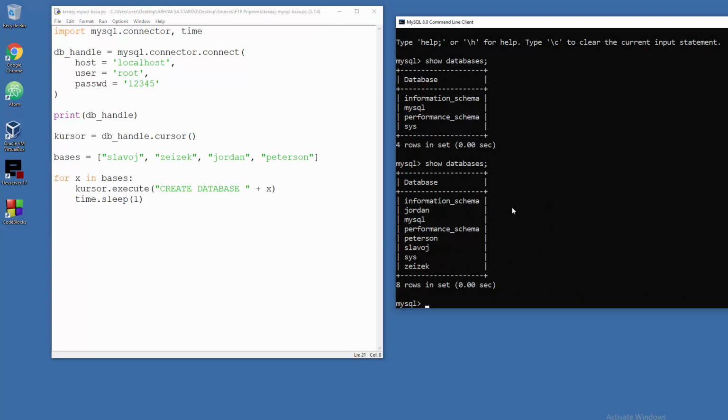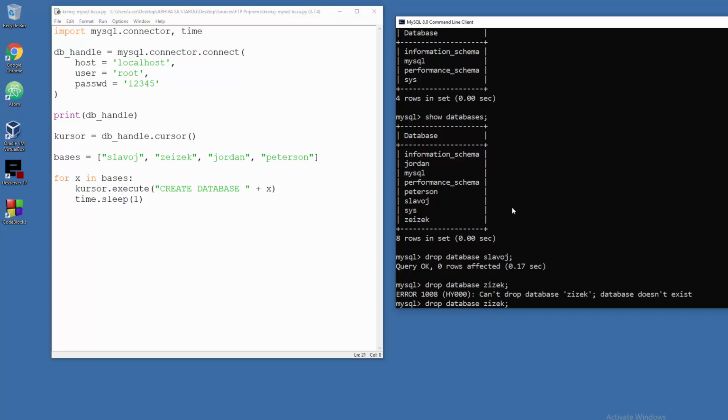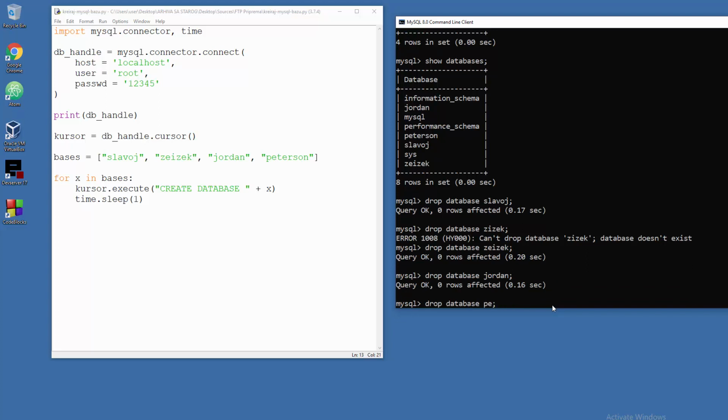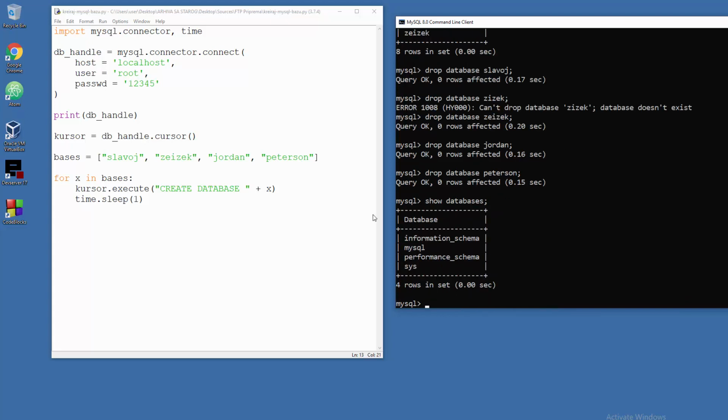If you wanna delete these databases, you'll say drop database Slavoj and also Zizek. And why can't I delete Zizek? Where is that? I don't see Zizek. Oh, sorry about that. Wrong name. Who cares? This is just a testing machine. What a disrespect to Mr. Zizek. And Jordan, and Peterson, and show databases to check what's up, and that's pretty much it.